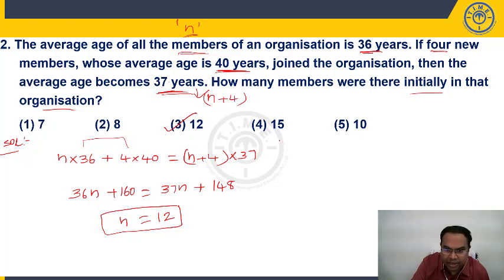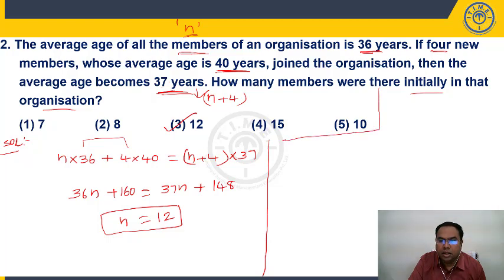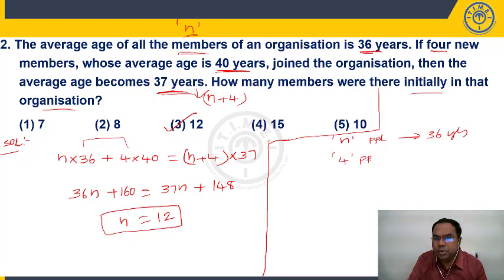Now, let us look at the alternate approach. N people are there, their average is 36 years. 4 new people joined. Their average is 40 years.